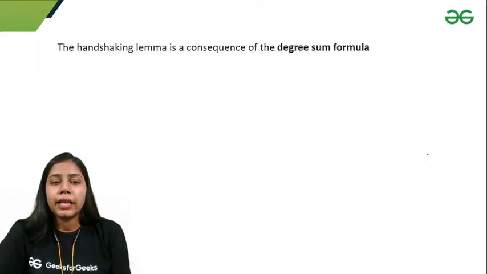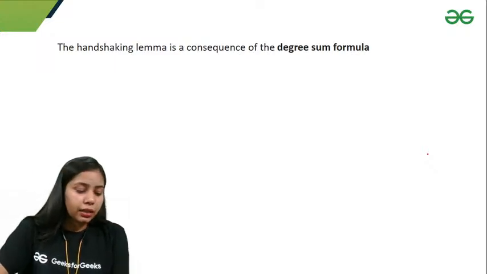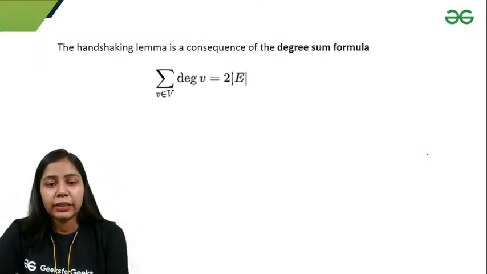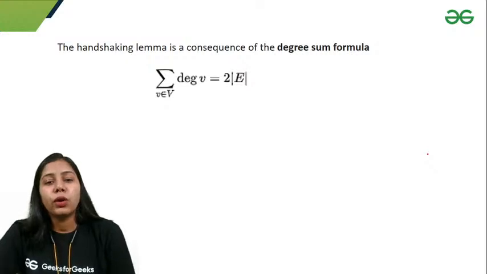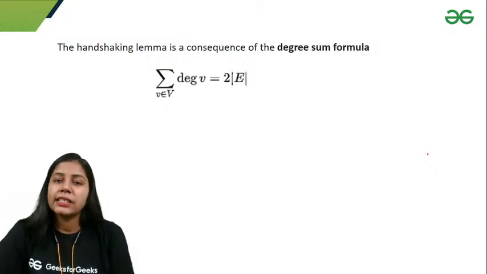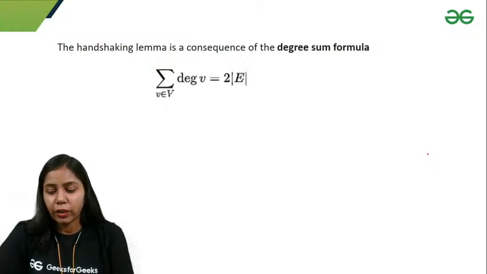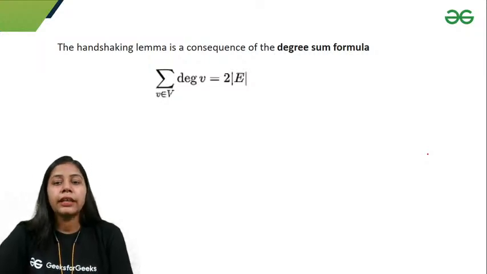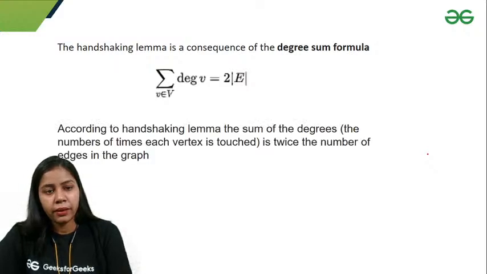Next thing we have is the handshaking lemma. Handshaking lemma is basically a consequence of the degree sum formula. So it is basically the sum of degrees of all vertices equals twice the number of edges. That is very important because it will be helpful to solve most of the questions regarding degree and edges, right?